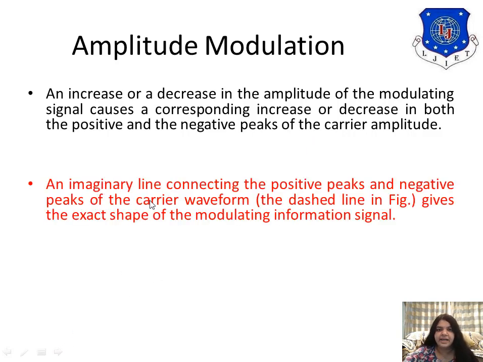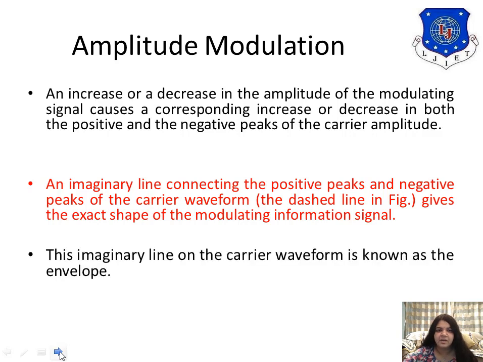The imaginary line connecting the positive peaks and negative peaks of the carrier waveform gives the exact shape of the modulating information signal. That's the envelope. The imaginary line on the carrier waveform is known as the envelope.